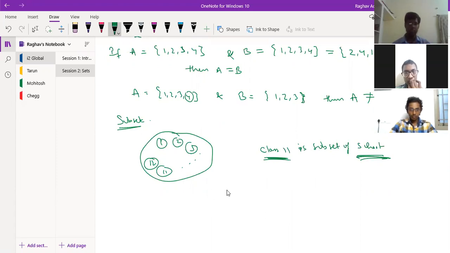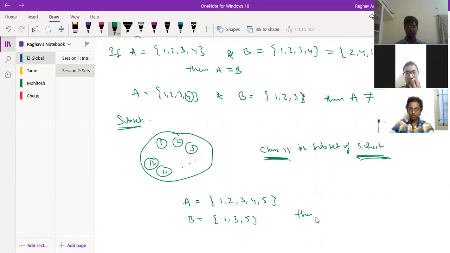Suppose I have say set A, which has, I'm taking simple examples for our understanding. Say this is my set A, and this is my set B, say 1, 3, 5. Set A has some 5 elements, and set B has 3 elements. But if you observe carefully, each and every element which is there in B is also there in A. 1 is there, 3 is there, and 5 is there.